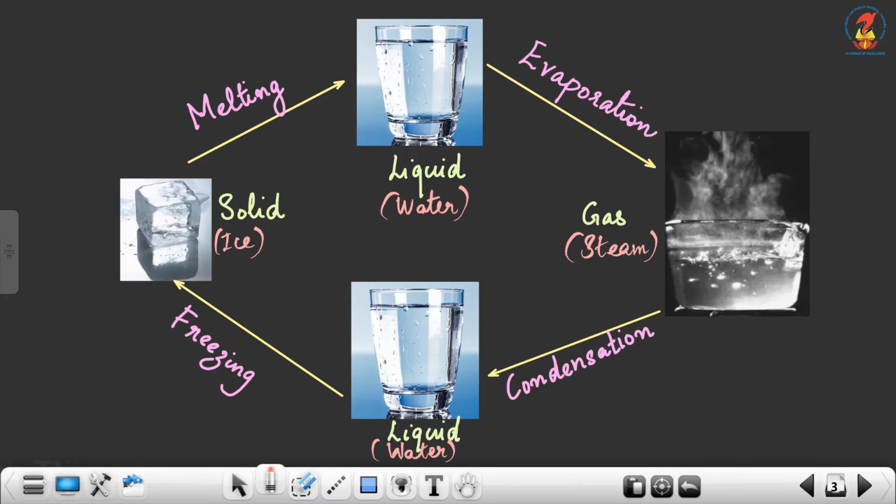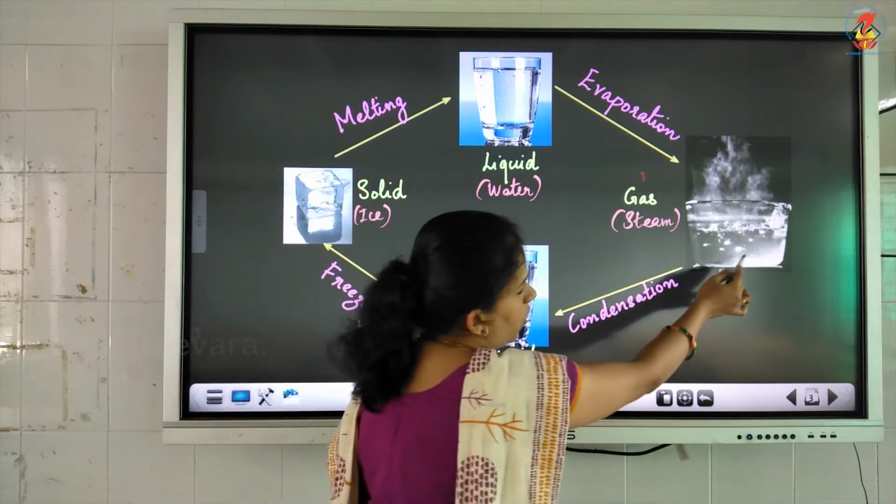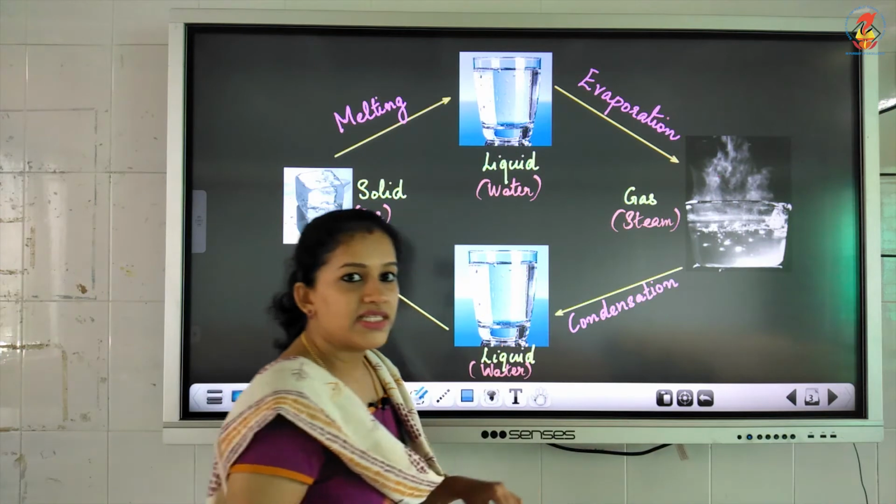And if you take this ice outside the fridge and keep it over there, what will happen? The ice will melt, isn't it? Ice is melting to form water again. That means the solid ice has turned into liquid water. And when you boil this water, what happens? The liquid water has changed into the gaseous steam or the water vapor. See, this boiling water is changing into steam.